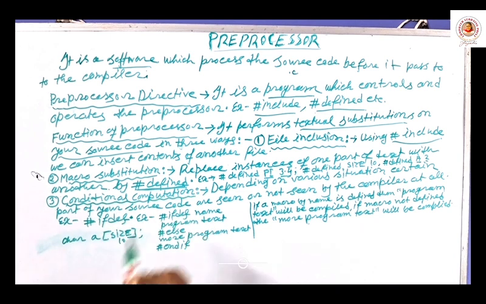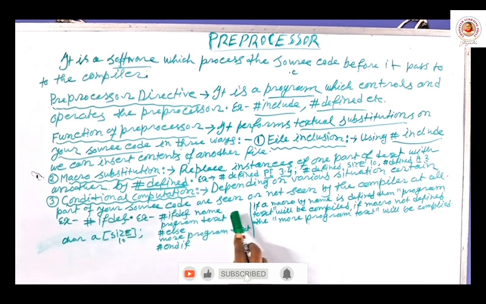conditional compilation. That means depending on various conditions or various situations, certain parts of your source code are seen or not seen by the compiler at all. That means conditional compilation is a situation where some part of your source code will be compiled or some part of your source code will not be compiled.